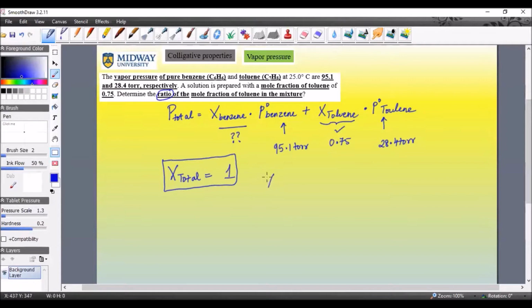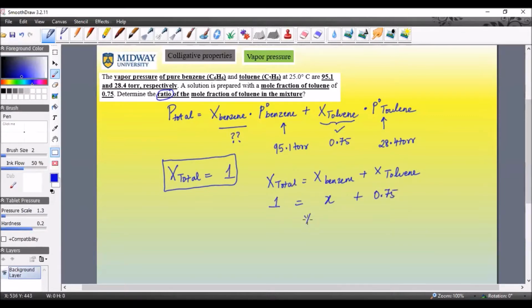So if you write the total mole fraction equals mole fraction of benzene plus mole fraction of toluene, we know that this value is 1. We have to find this, so let's call it x, plus this is given to us as 0.75.